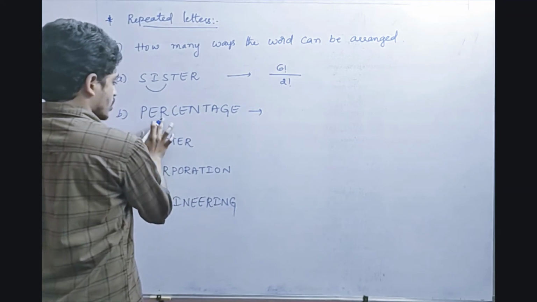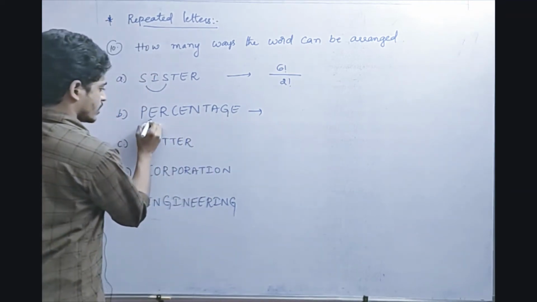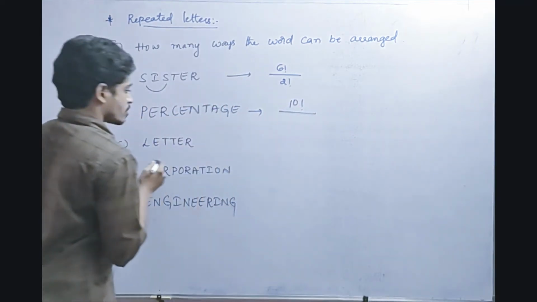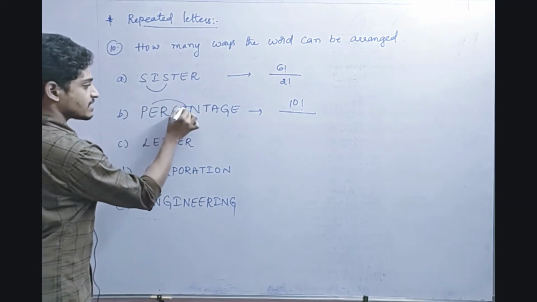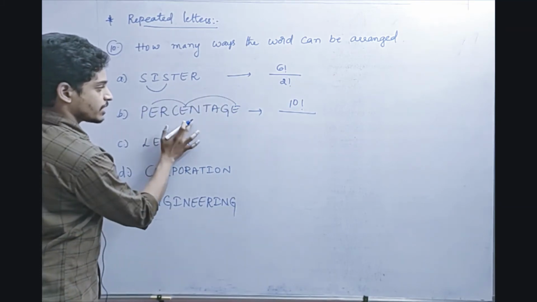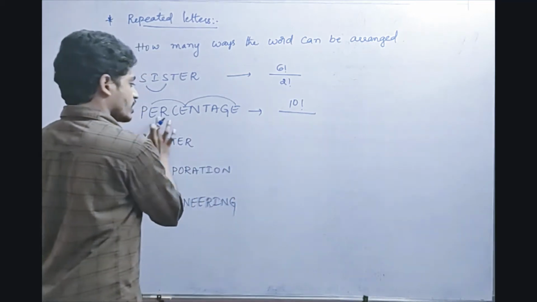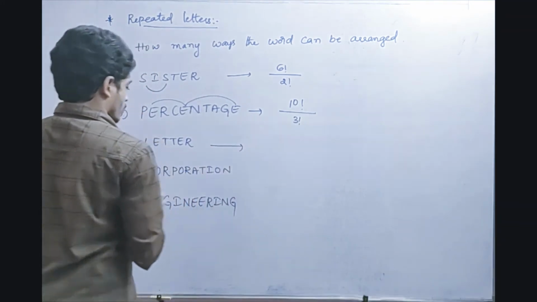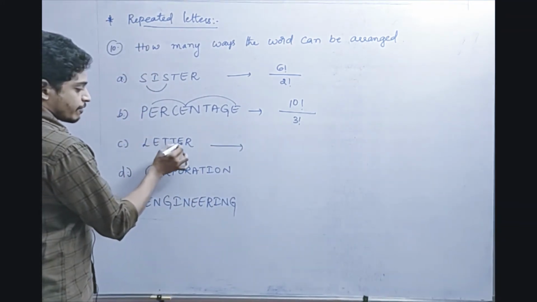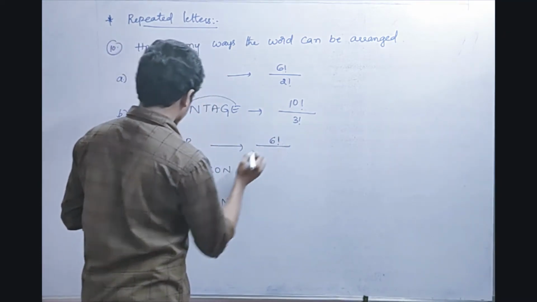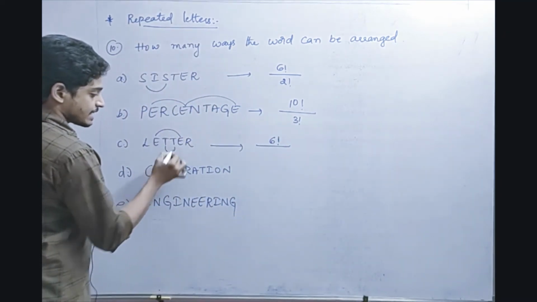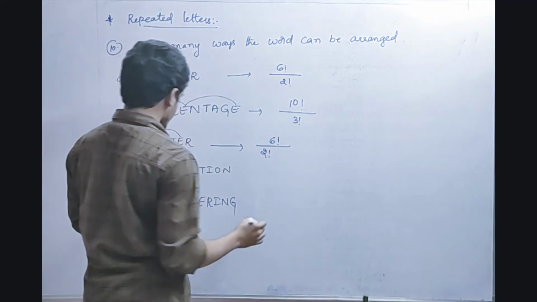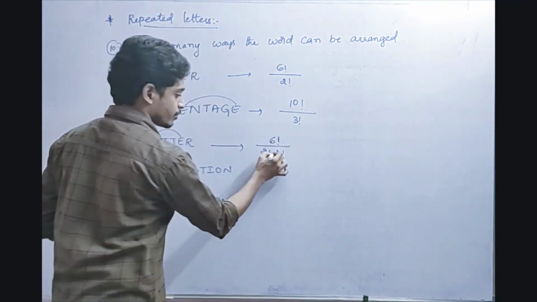Next one, 1 2 3 4 5 6 7 8 9 10, right? 1 2 3 4 5 6 7 8 9 10. Yes, 10 factorial divided by, so what are the letters repeated? Is P repeated? No. E is repeated 3 times. Next, R repeated? No. C repeated? No. N repeated? T repeated? No, nothing else is repeated. Only E is repeated, that is 3 factorial. That's all. Next one. Here, friends, 1 2 3 4 5 6, 6 factorial divided by, so how many letters are repeated? E is repeated, T is repeated, so 2 and 2. T is 2 times, E is 2 times, so 2 factorial for E and 2 factorial for T. 2 factorial into 2 factorial in the denominator.